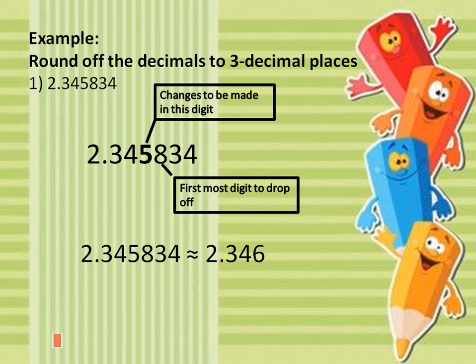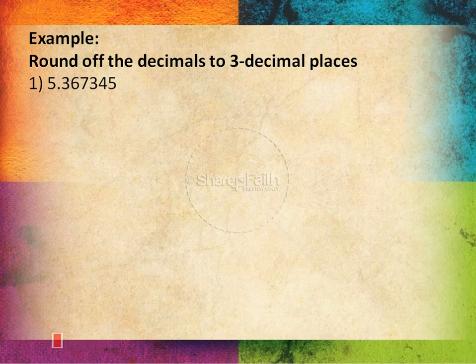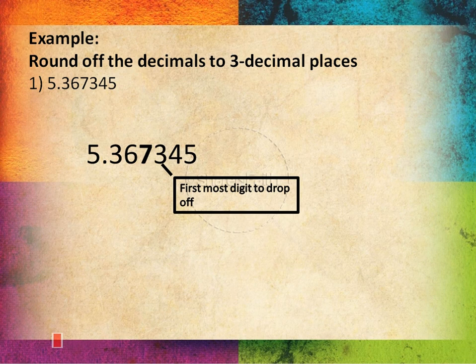I hope you have understood this. Let us do another example. Here I have 5.367345. I have to round it off to up to 3 decimal places, so I will need 3 digits in the decimal part. So, 7 is the last digit we need, and 3 will be the firstmost digit to drop off, which will be the 4th digit. Since 3 is less than 5, I will simply have to drop off all the digits without making any changes to these digits.